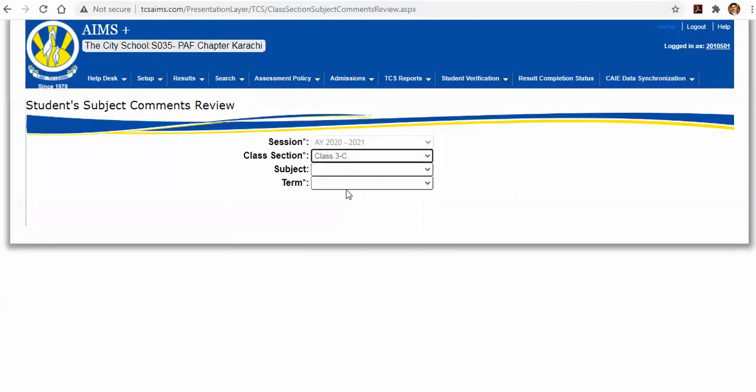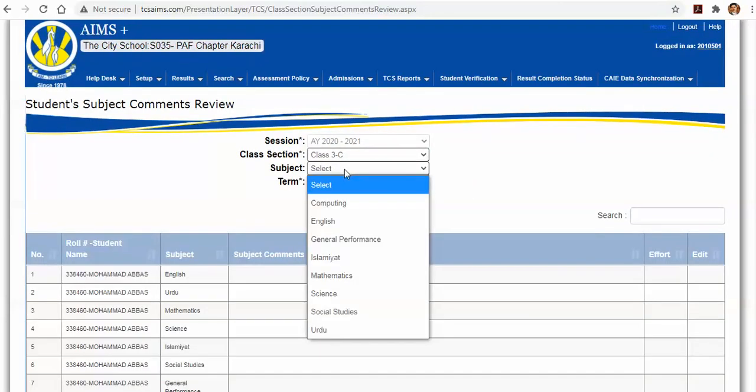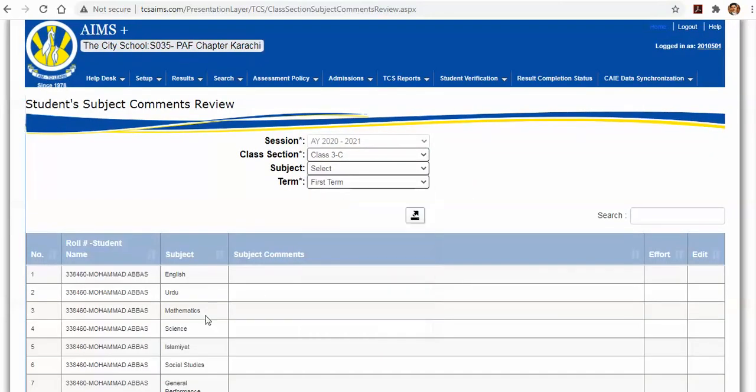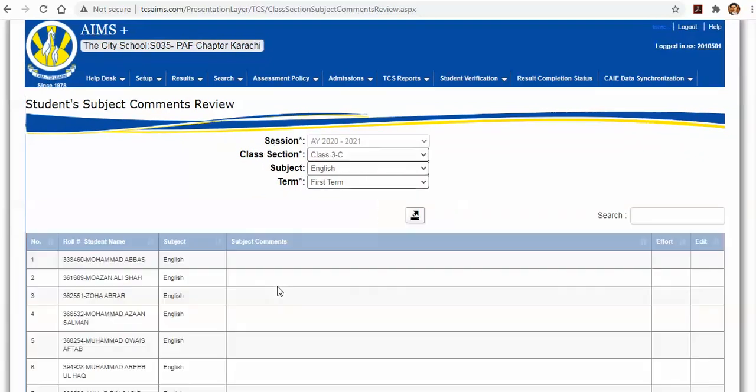If you select a class section and do not select a subject, then for all subjects the comments and effort grading will appear for review, and if you select a particular subject, then that subject will be displayed. Like you can see all the subjects now for each and every student, and if you select a particular subject and term, then that subject will appear for review.